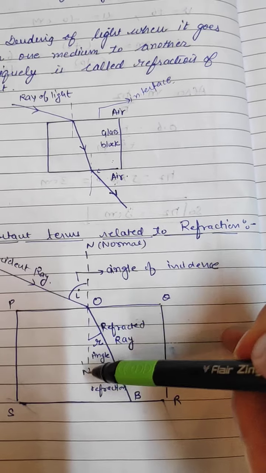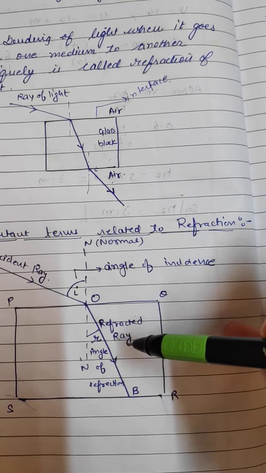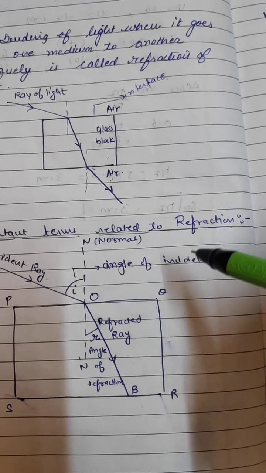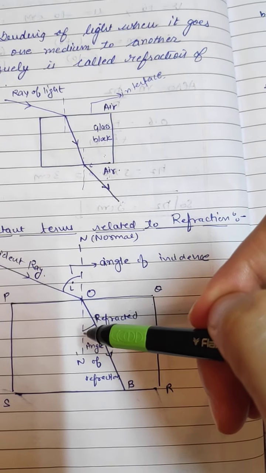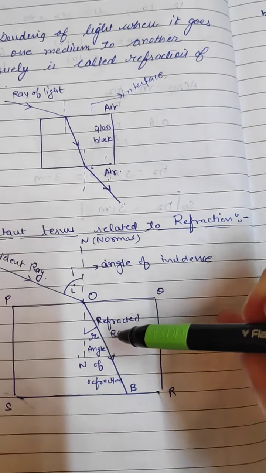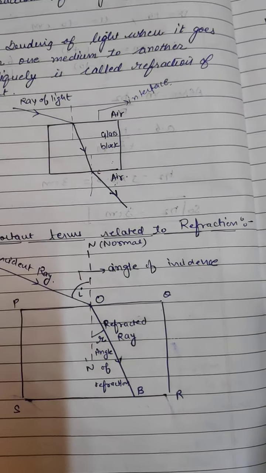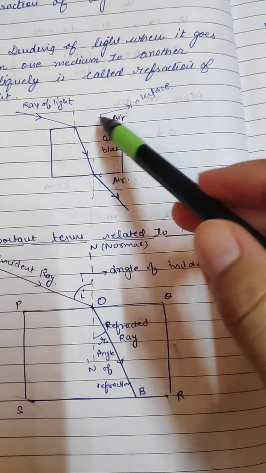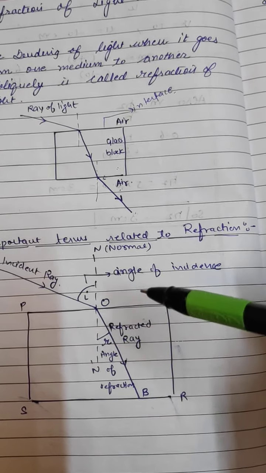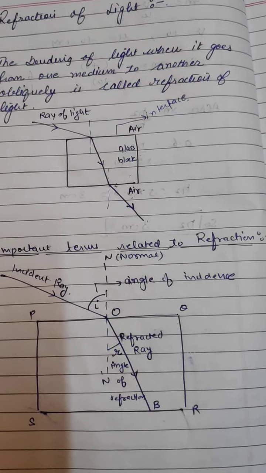This is a normal N dash, and because the light ray is going from rarer medium to denser medium, this is air, this is glass. Obviously glass is the denser medium as compared to air, so it will bend towards the normal. This is the rule for refraction. And the angle between the normal and the refracted ray is called the angle of refraction, and it is represented by R. Here I have discussed only one case with you so that you can understand the basic, important terms related to refraction.